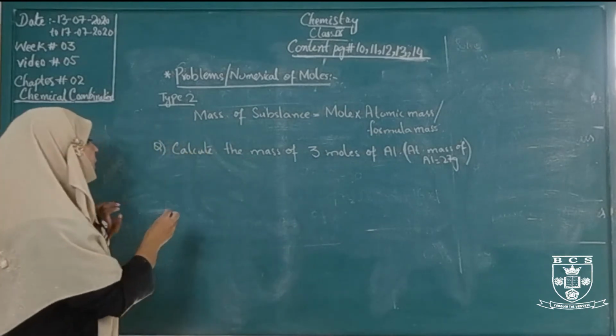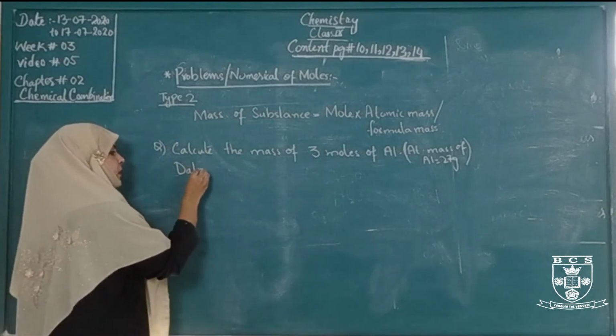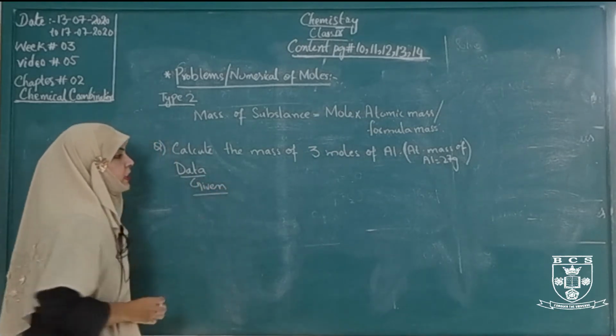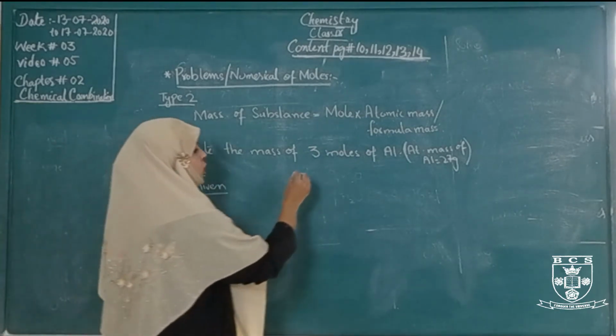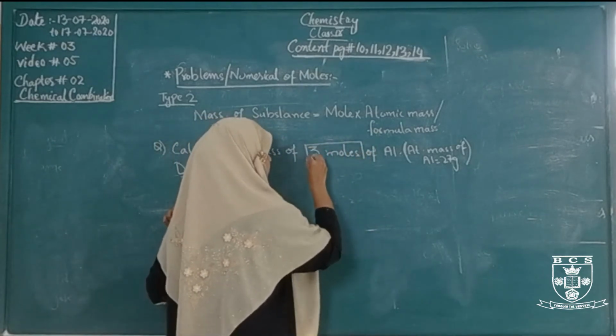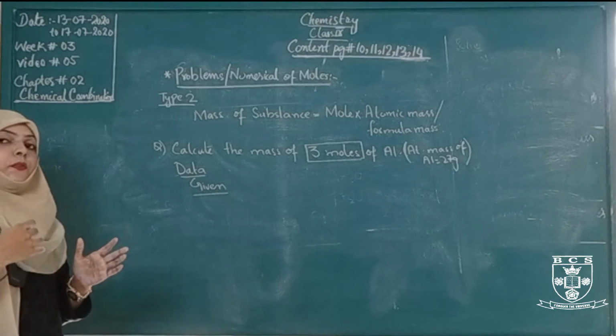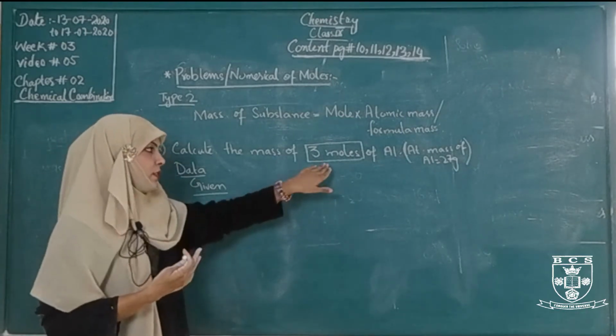First of all, we will write the data, and after this we write the given value in this numerical: 3 moles. In this case, moles are given, but in the first numericals we had to find the moles.